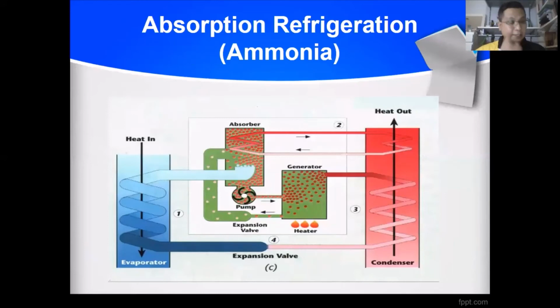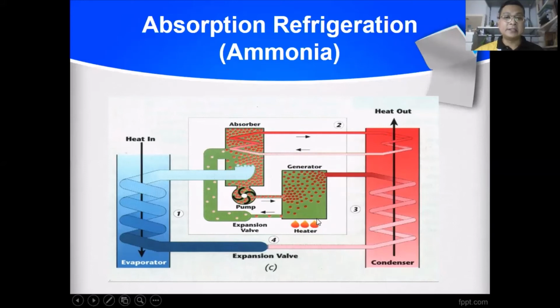Okay, this is the structure using ammonia, same as before. We still have a cooling water system to reduce the temperature of the ammonia itself. And then the red one, on the right side, is the condenser system.